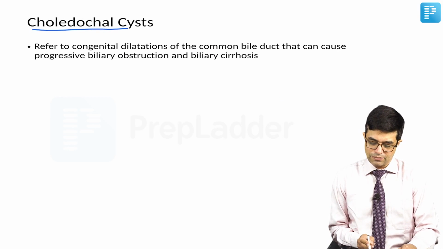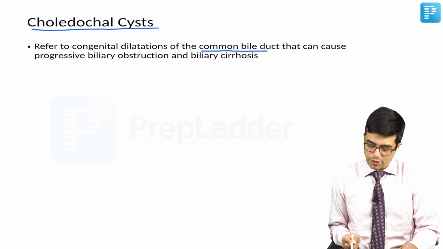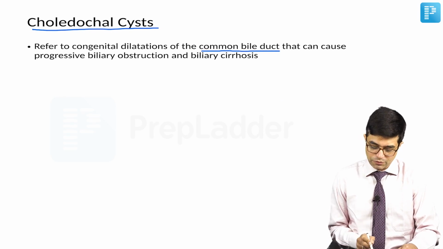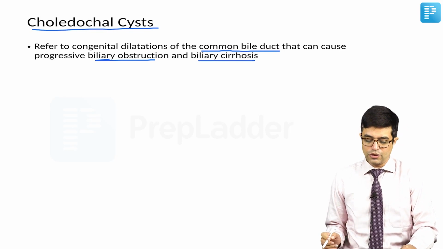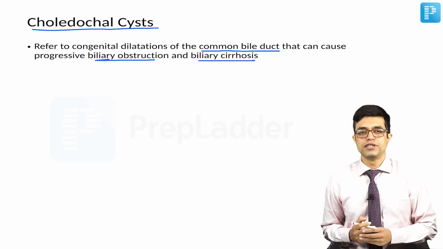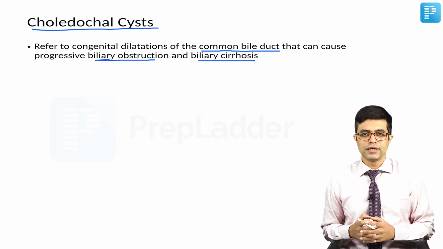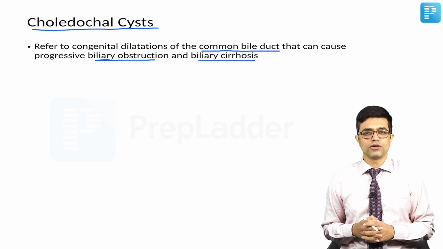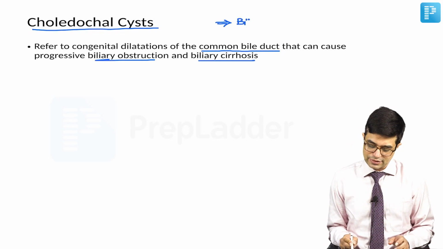Now, choledochal cyst is an important topic. It refers to congenital dilatations of the common bile duct that can cause progressive biliary obstruction as well as biliary cirrhosis. Now, this is the definition which is given in Nelson 21st edition. However, if you look at the journals, they say that many of the authors are of the opinion that the term choledochal cyst should be replaced by the term biliary cysts